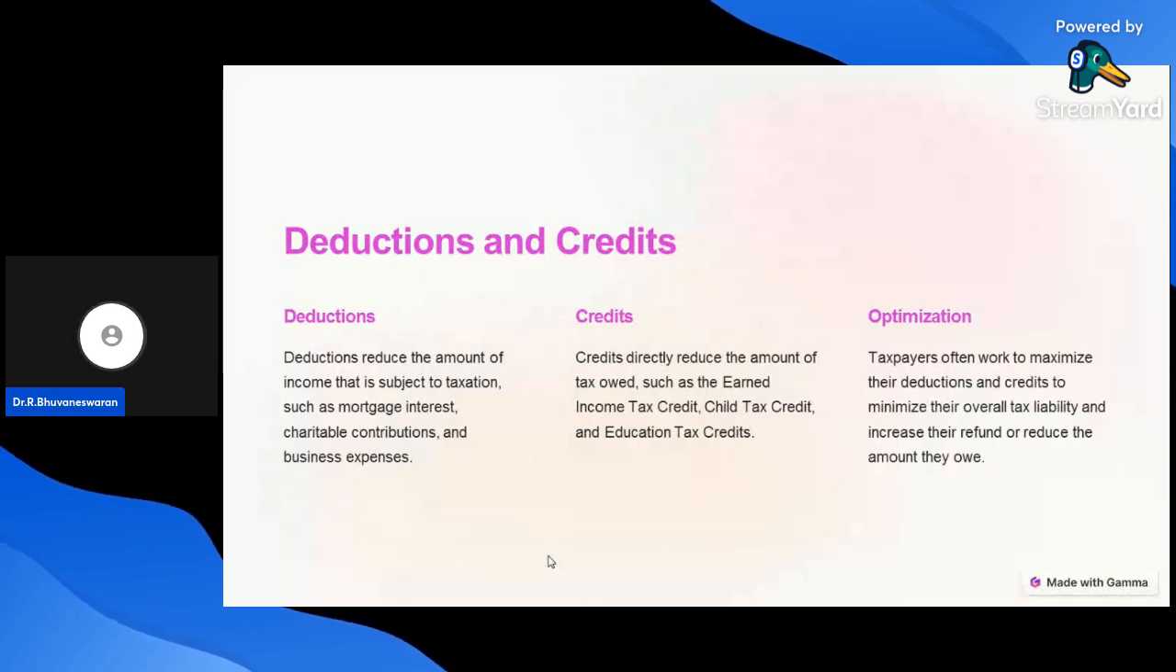Optimization. What is meant by optimization? Taxpayers often work to maximize their deductions and credits to minimize their overall tax liability, and they increase their refund or reduce the amount they owe. That is called deductions and credits.